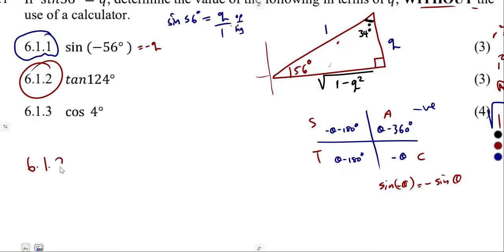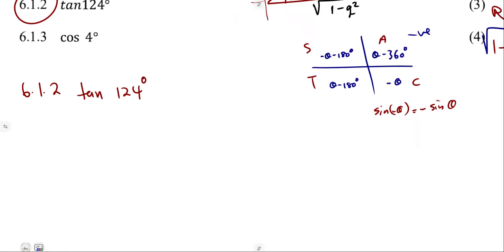6.12. On 6.12, that is the tan of 124 degrees, which is also to be reduced. But this is a positive angle. As we can see, there is no negative here, guys. For positive angles, remember theta, 180 minus theta in the second, 180 plus theta in the third, and 360 degrees minus theta in the fourth quadrant.